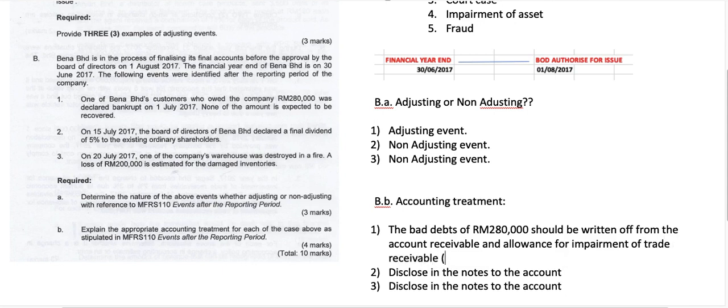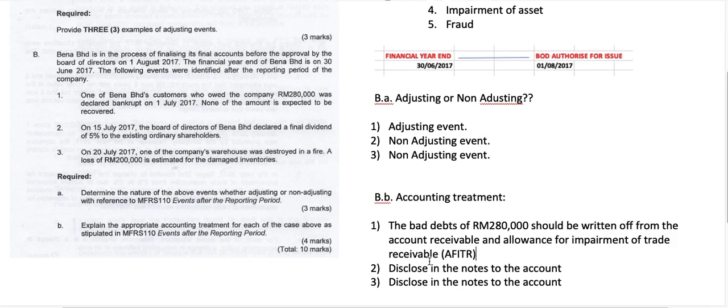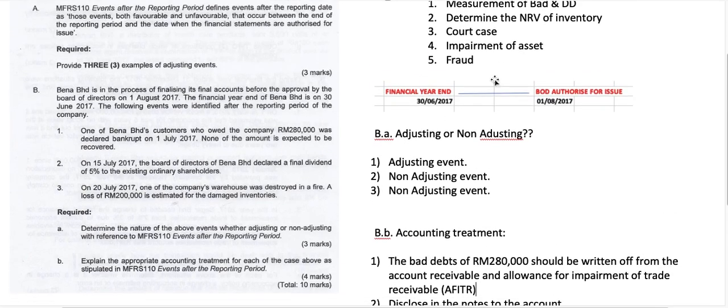In short, it is called AFITR, allowance for impairment of trade receivable. So that's all for that 10 marks. Thank you.